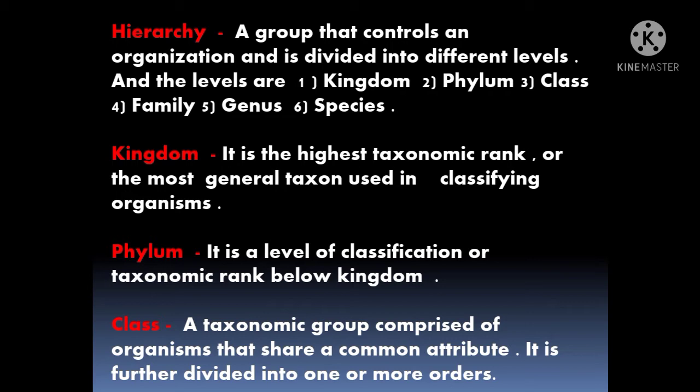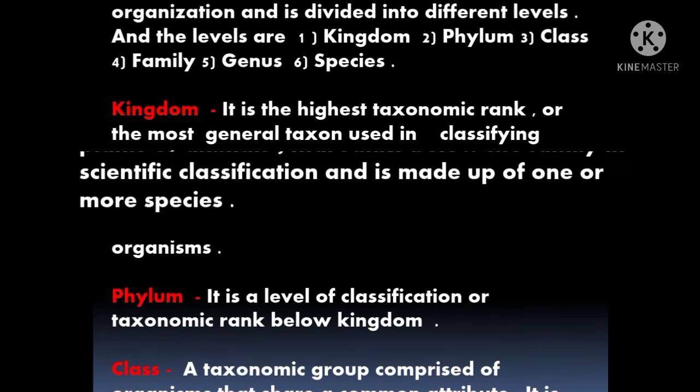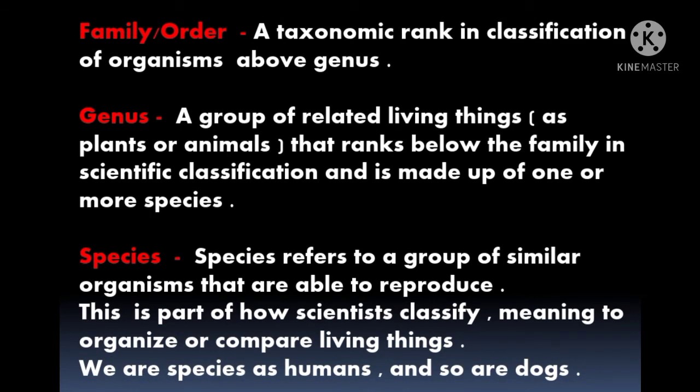Next comes class. The third level in the hierarchy system is class. What is it now? A taxonomic group comprised of organisms that share a common attribute. It is further divided into one or more orders. Students, what does it mean? All insects are placed under the insect group. All reptiles come under the class Reptilia. So this is how the class taxonomic group comprises each and every organism in its own class.